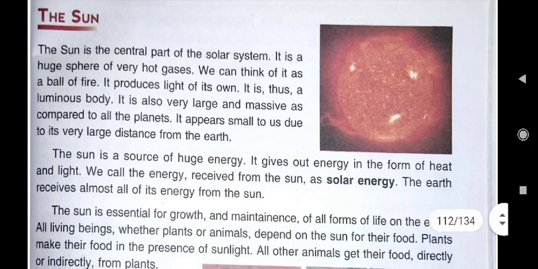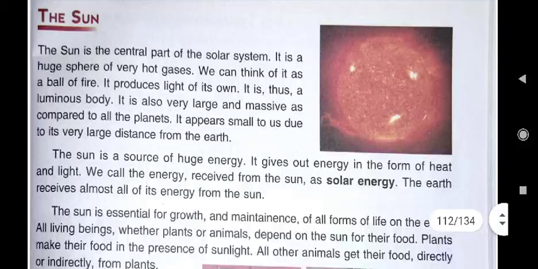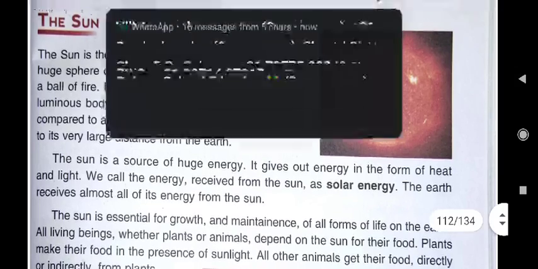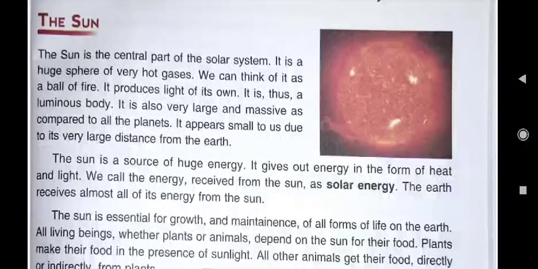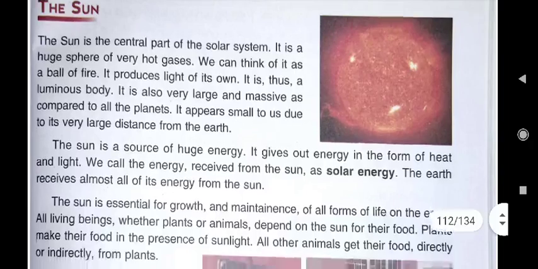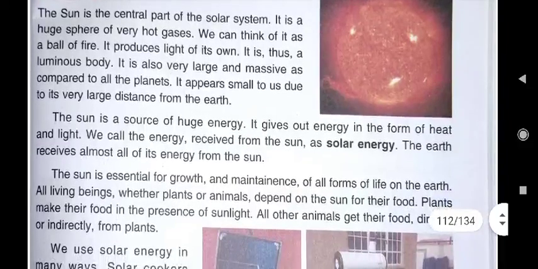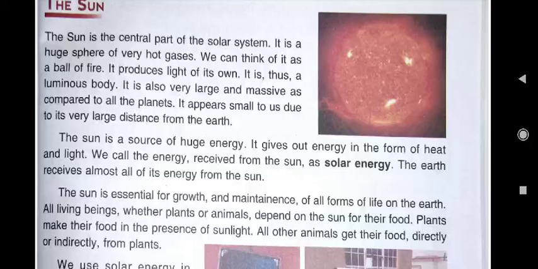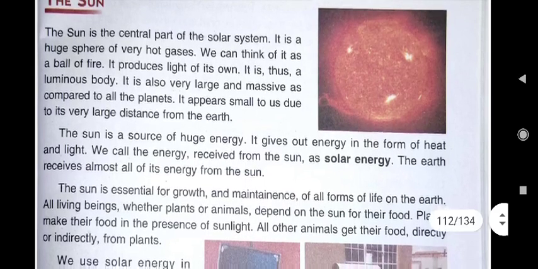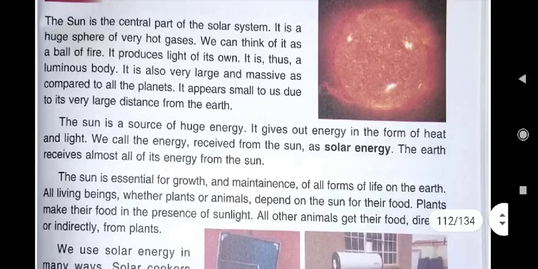Just imagine if the sun is not there for any single day, then complete darkness will be there. And if the sun will not be there, then there will be no life on earth, because the sun is very essential for our survival. The sun is the central part of the solar system. From it only all the 8 planets have evolved. It is a huge sphere of very hot gases. It is a big ball of hot gases.